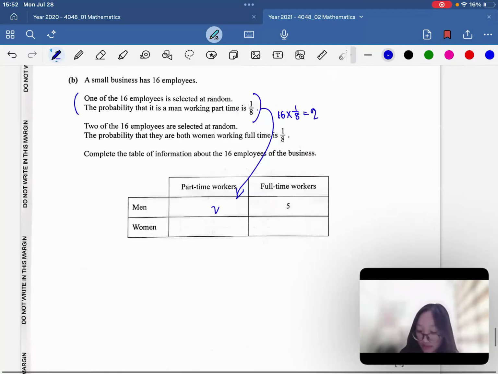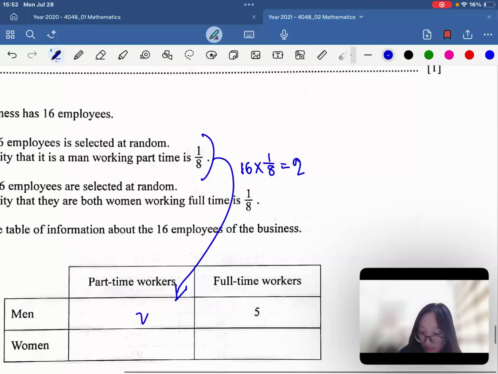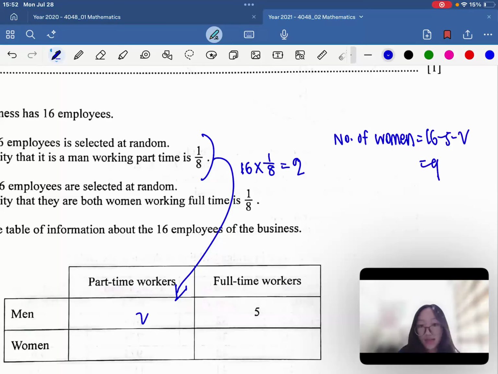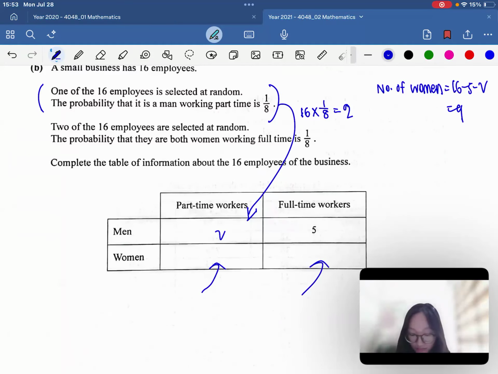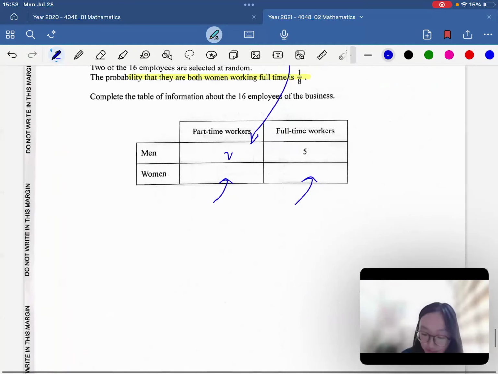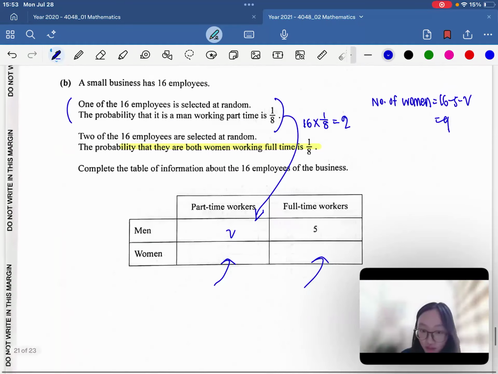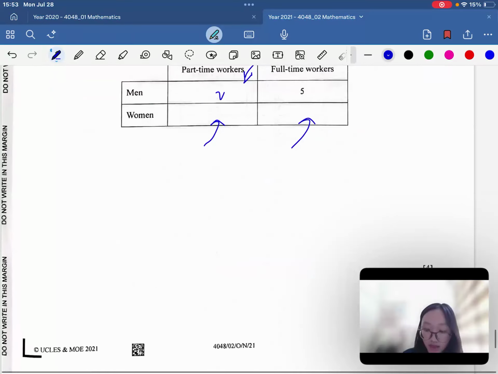So now we can find the number of women. So number of women in the company is simply 16 minus 5 minus 2 to give us 9. But now we do not know what is for each of the boxes here. Then now we are given the next information that 2 of the 16 employees are selected at random, and the probability that both are women working full-time is 1/8. So now we're going to do an equation to find the probability that both of the women chosen are working full-time. Okay, so let's do that now.